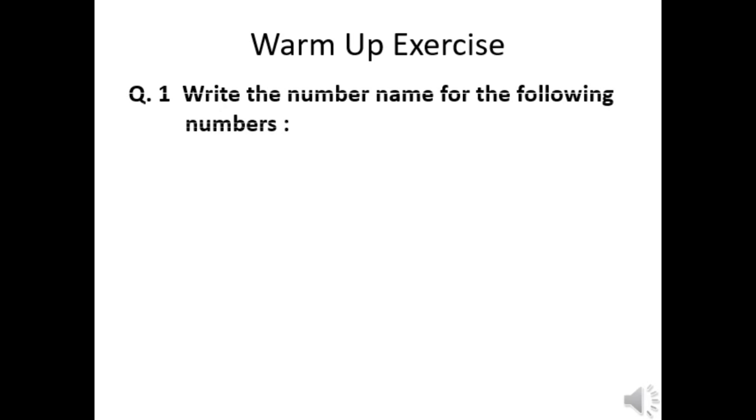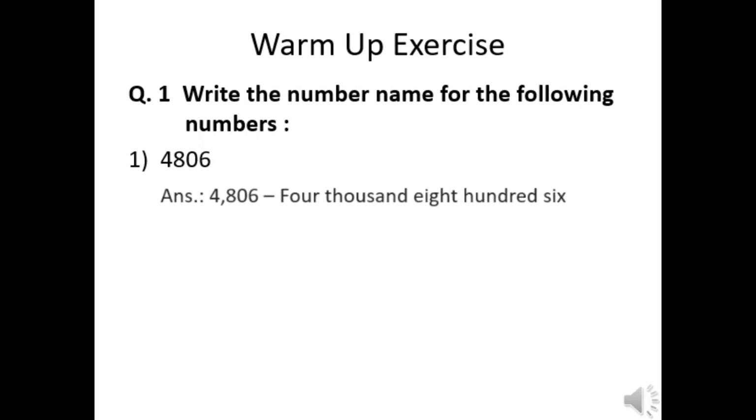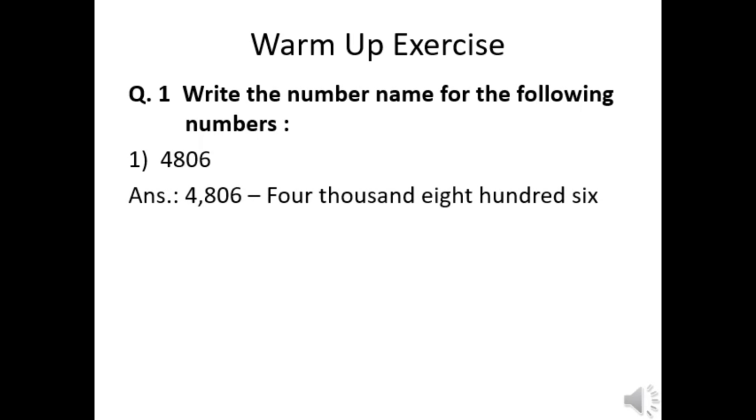Let us now discuss some questions related to what we revised today. Question 1 is, write the number name for the following numbers. First is 4806. First of all, we will place the comma. Counting from the right hand side, we will place the comma after 3 digits. And as we know, the first comma in a number is for thousands. So the number name will be 4,806.